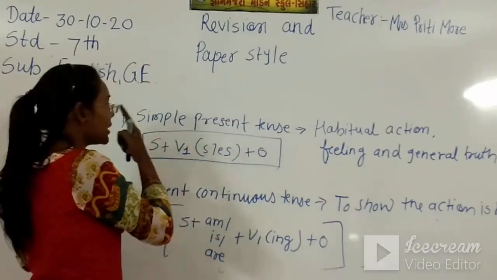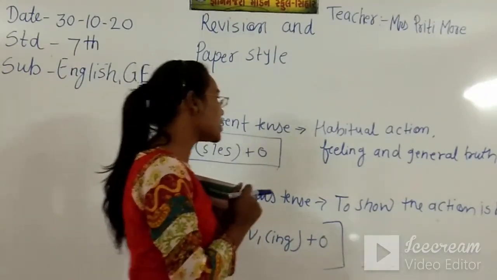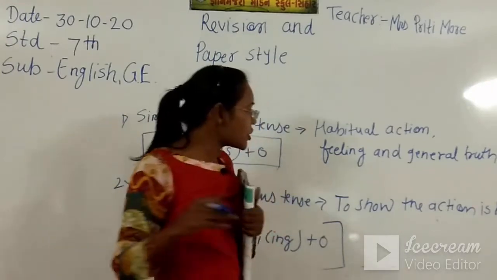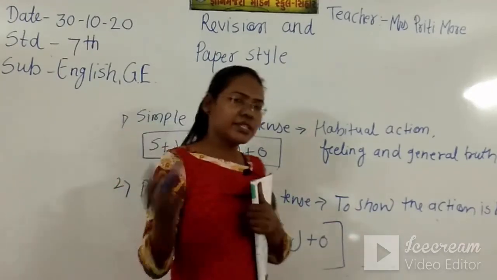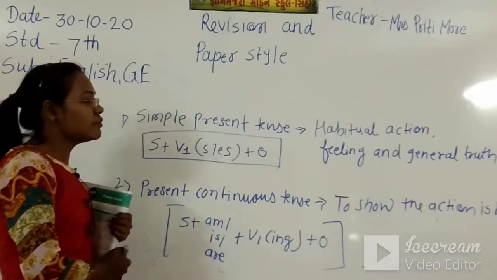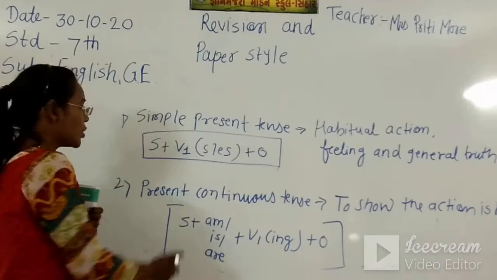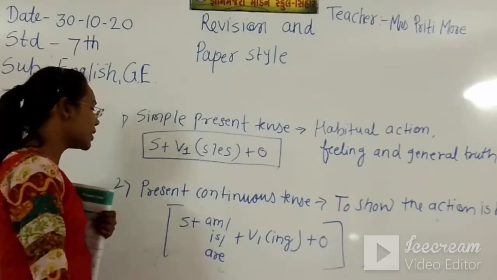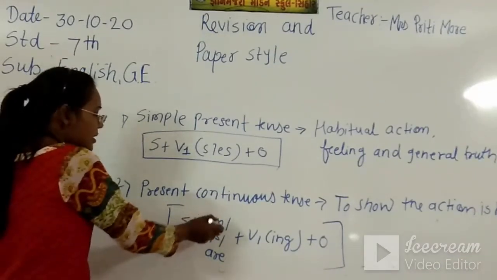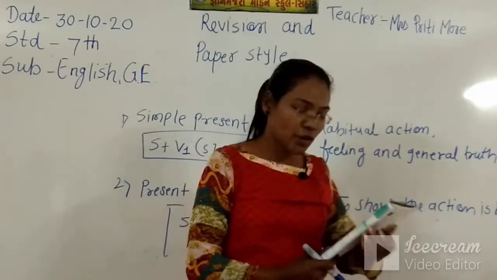So simple present tense, why do we use simple present tense? We use simple present tense to say the habitual action, feeling and the general truth. Now the present continuous tense we use to show the action is happening right now. And what is the formula of present continuous tense? Subject plus the helping verb am, is, are plus V1 plus ing plus object.